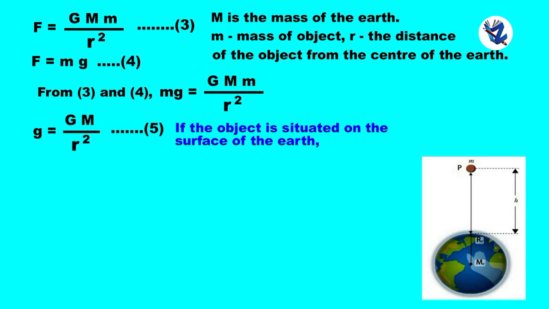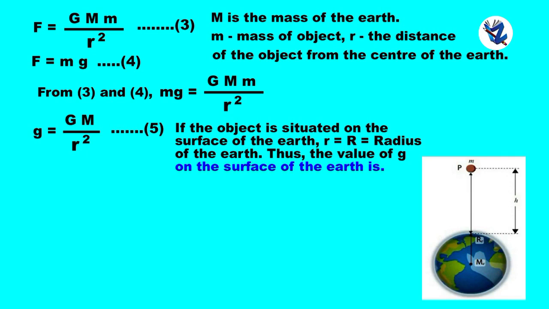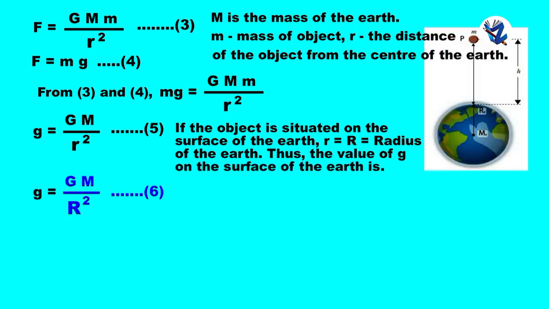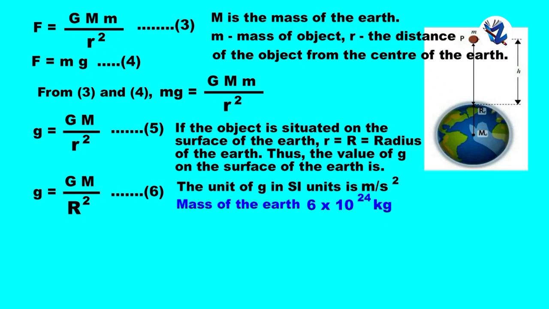If the object is situated on the surface of the Earth, small r is equal to capital R, the radius of the Earth, and thus the value of g on the surface of the Earth is small g equal to GM upon r square. The unit of g in SI unit is meter per second square. Mass of the Earth is 6 into 10 raised to 24 kg and radius of the Earth is 6.4 into 10 raised to 6 meter.